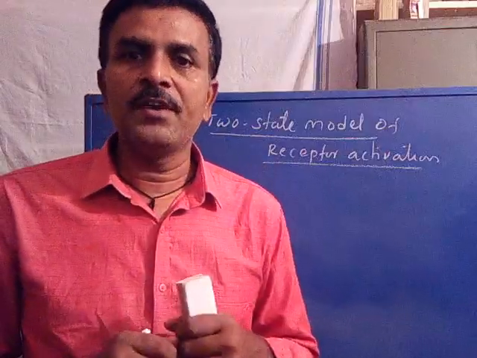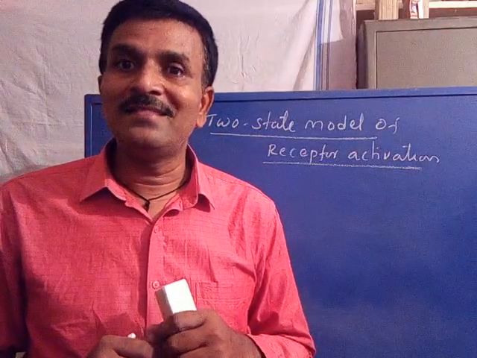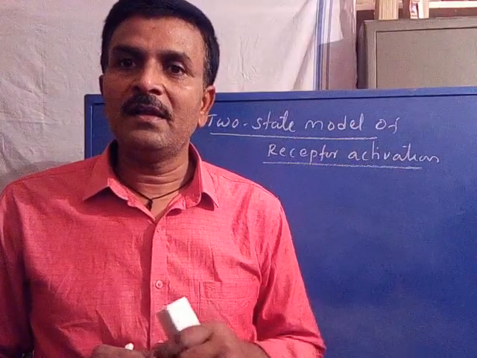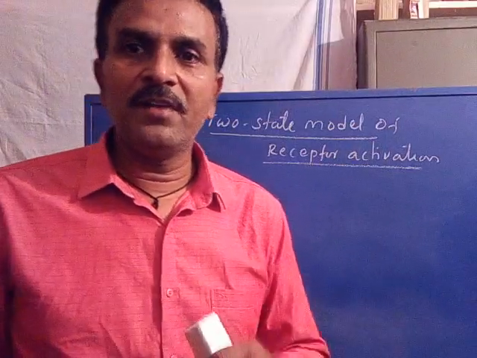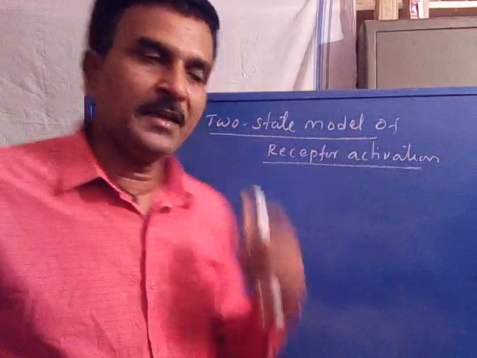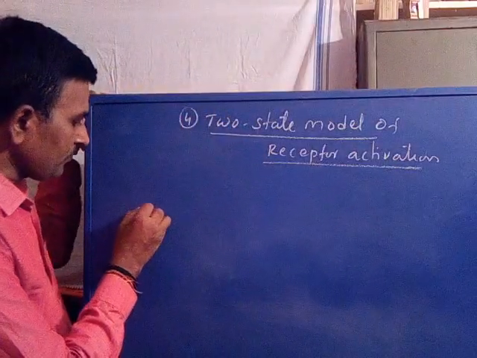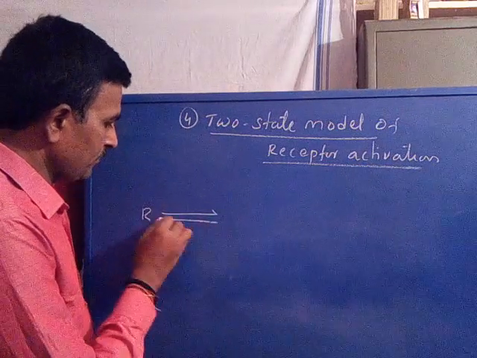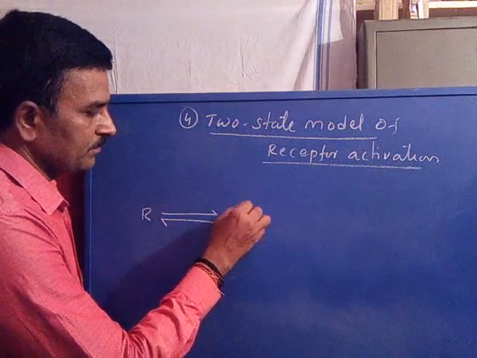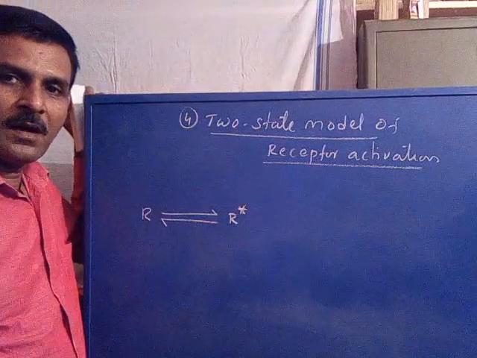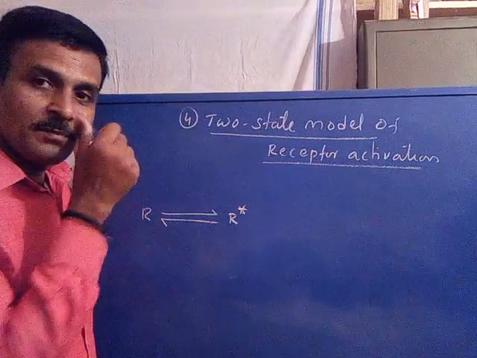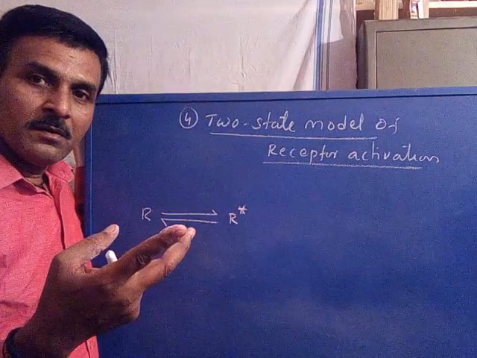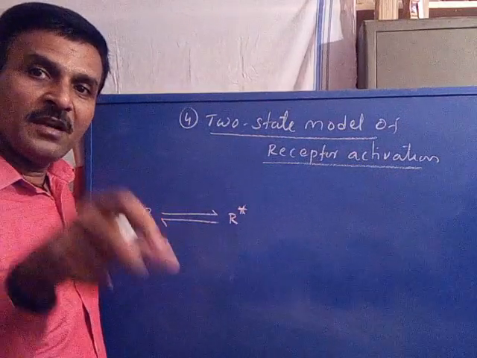In the absence of agonist, the receptor exists in two states at its equilibrium. One is called resting, the other is called active. That is, say R is in equilibrium with R star. R and R star. So the receptor exists in two conformational states in the absence of agonistic drug.